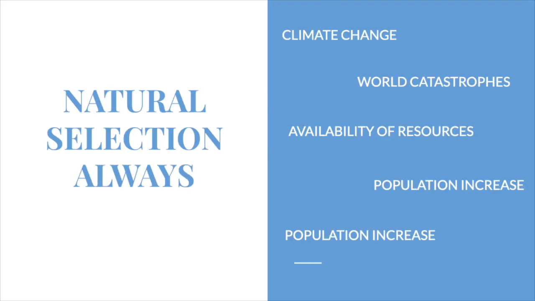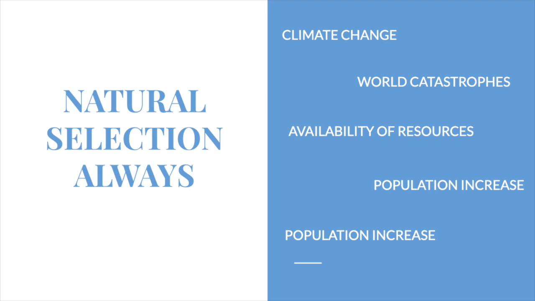All these differences take us to the conclusion that natural selection is always going to be the real thing that is going to decide the fate of humanity. For example, climate change will change us and decide if we can support cold or hot or all these things.